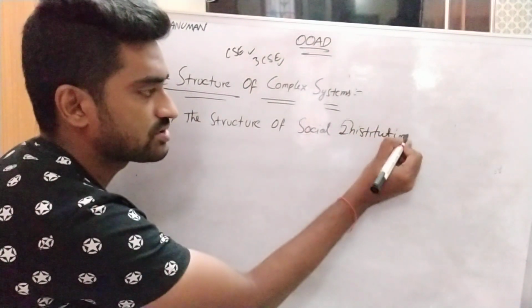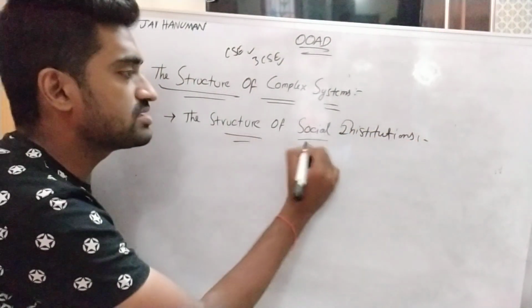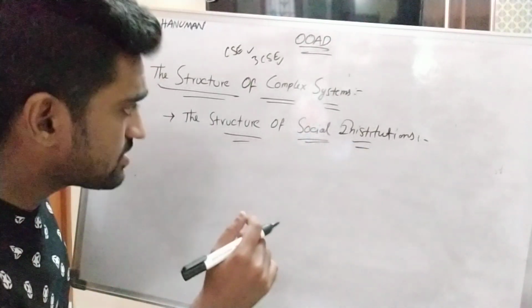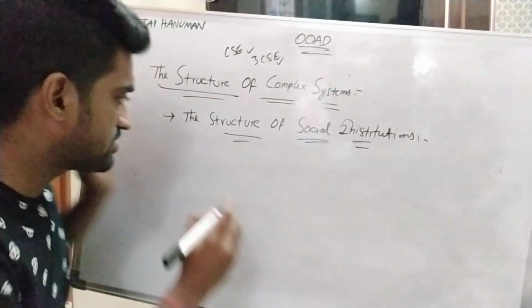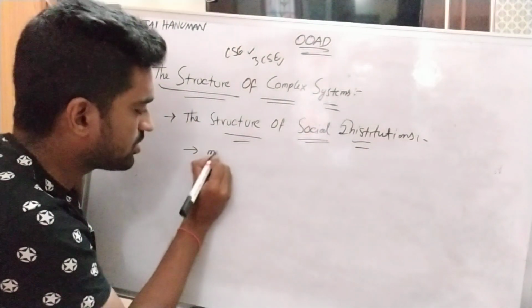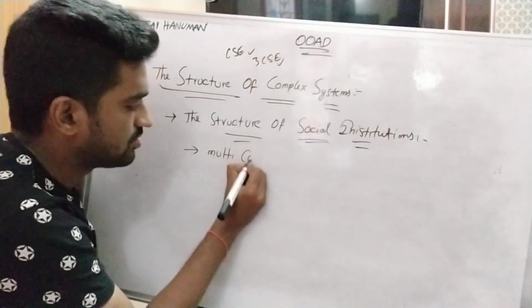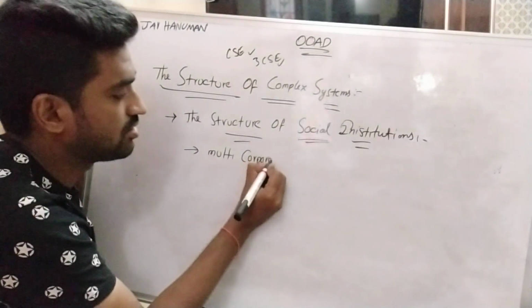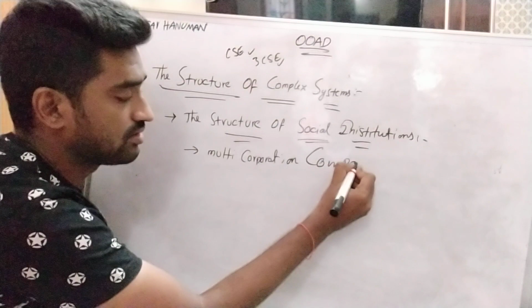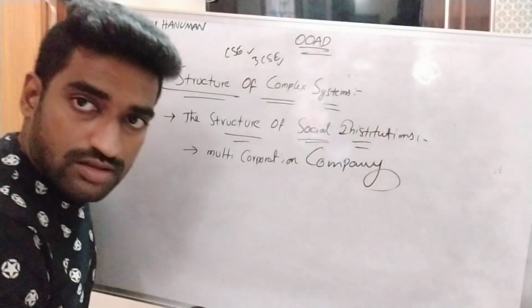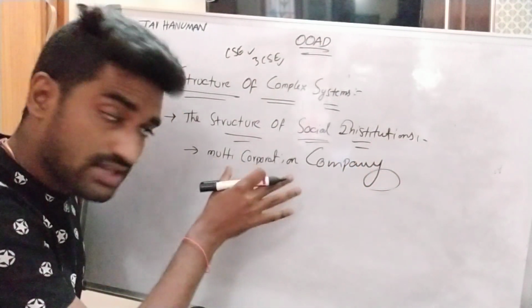Here I am considering one simple example to represent the social institution, a multi-corporation company. So it can be considered as one complex system.